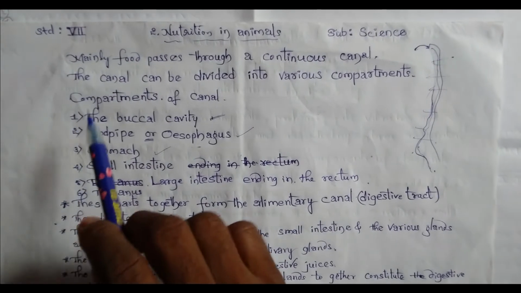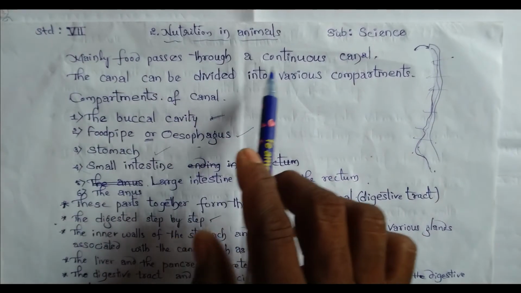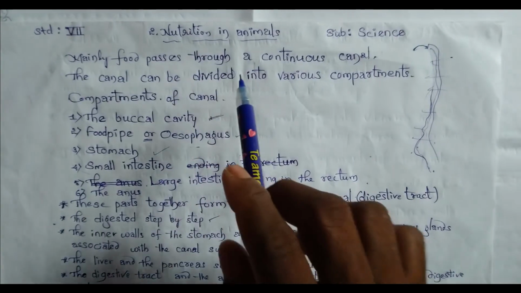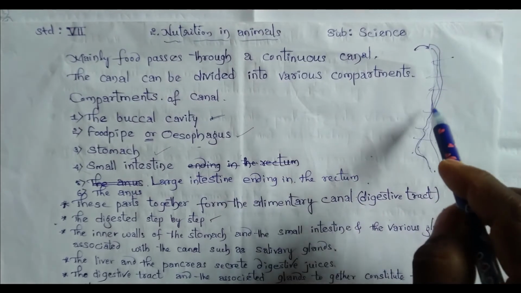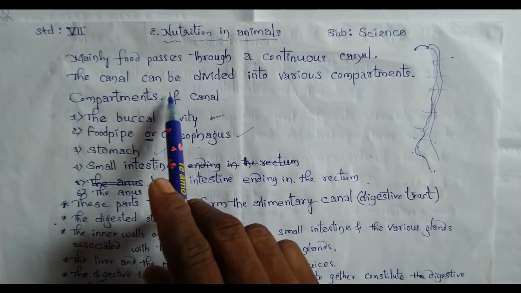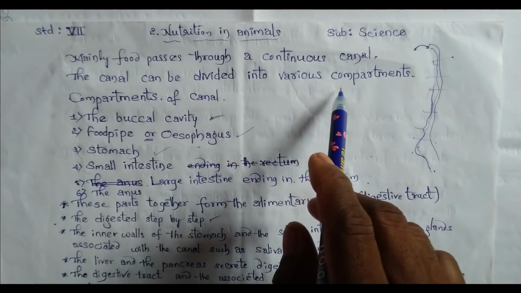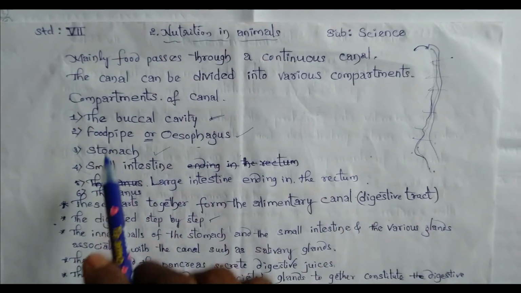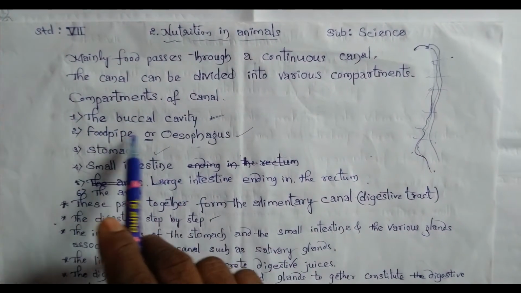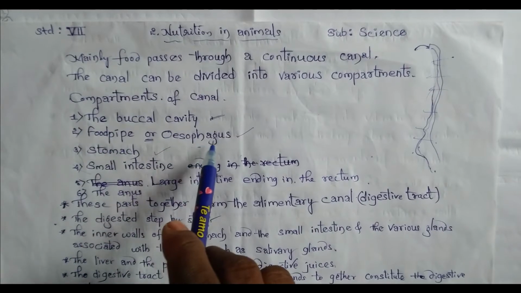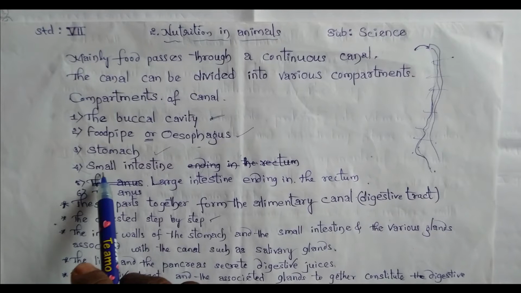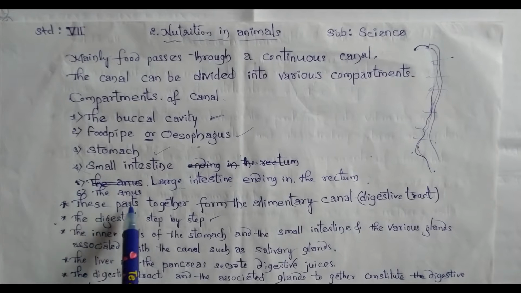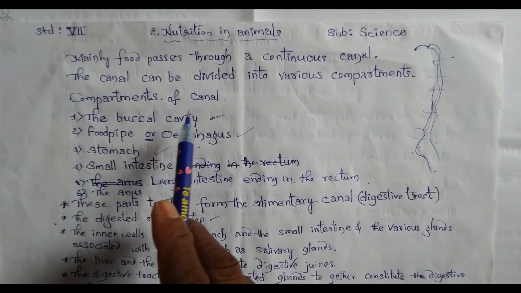Firstly, food passes through a continuous canal. When we take the food, it goes through one continuous canal. This canal is divided into different compartments. What are these compartments of the canal? The buccal cavity, food pipe or esophagus, next the stomach, small intestine and large intestine, which ends in the rectum, and lastly the anus. These are the six compartments in this canal.